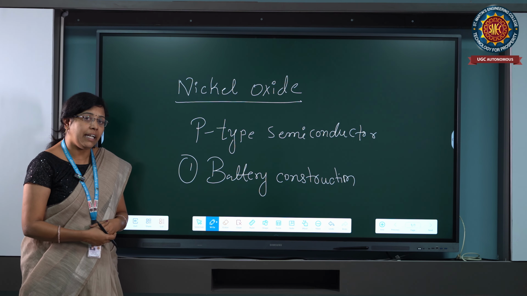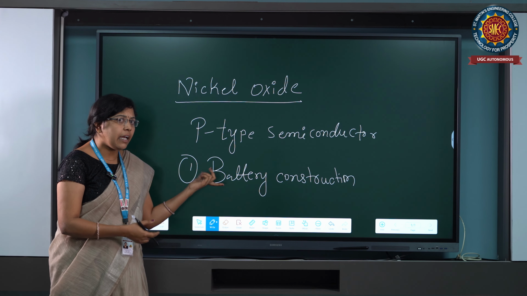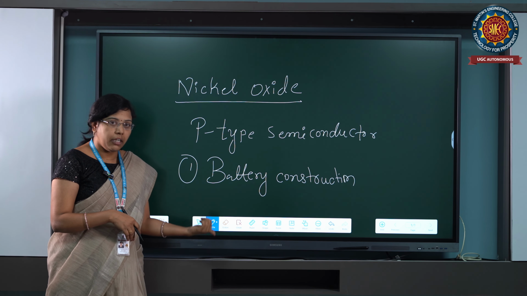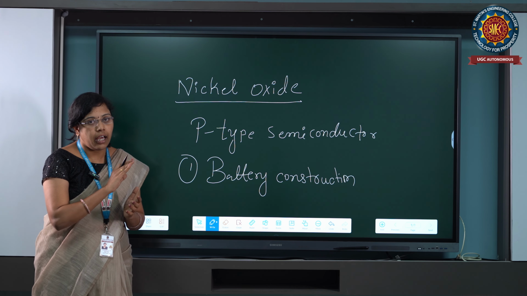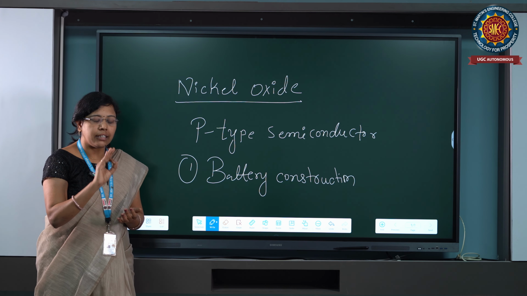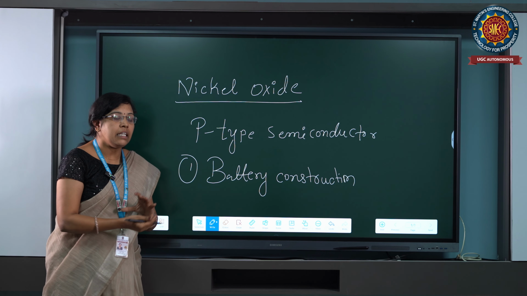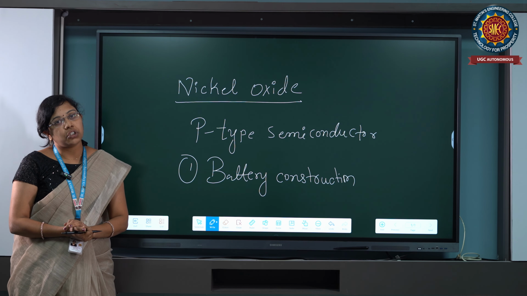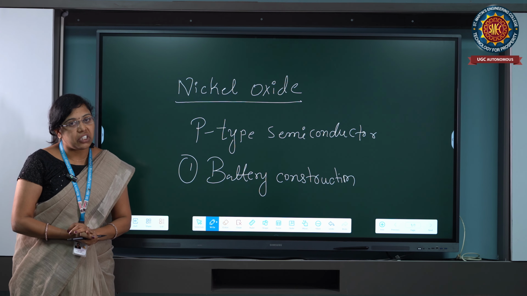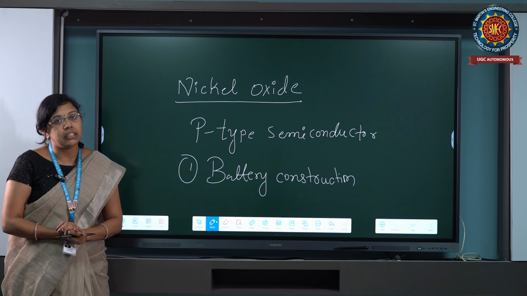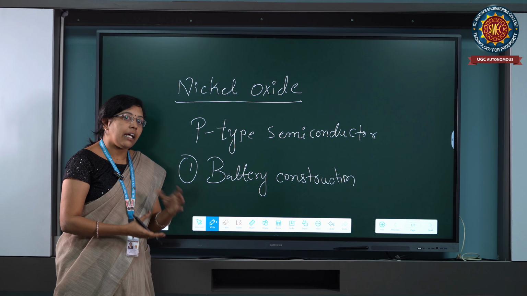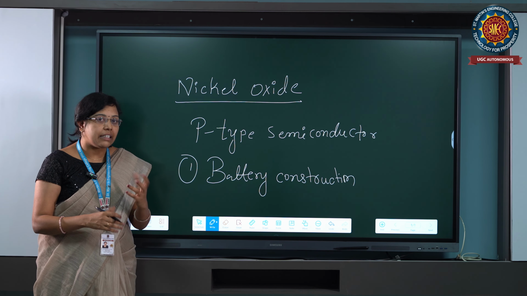When the material shows all these properties, it means the material has p-type behavior. Here we are talking about p-type, which is which type of semiconductor, intrinsic or extrinsic? Extrinsic semiconductor. This nickel oxide is basically constructed with nickel acetate tetrahydrate, and when we mix in an alcohol material, we can get a nickel oxide, metal oxide type material.